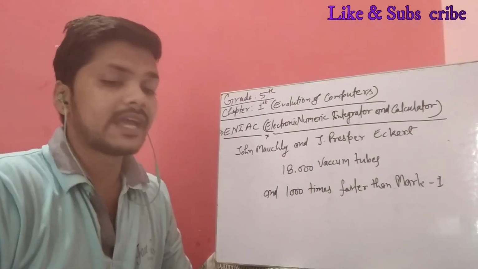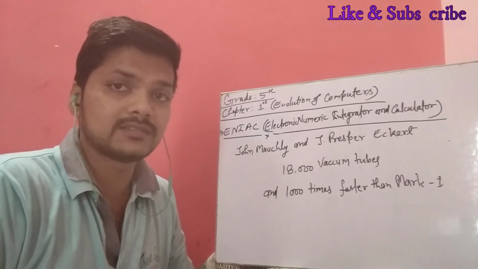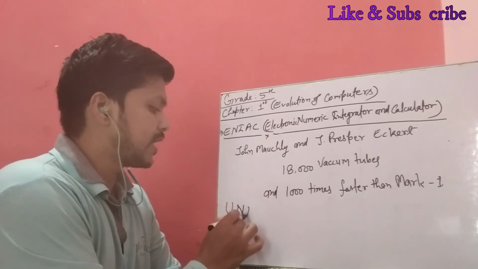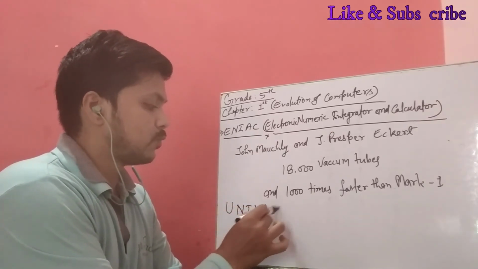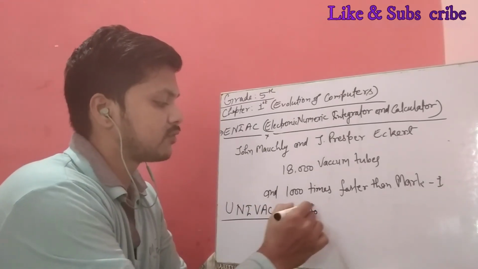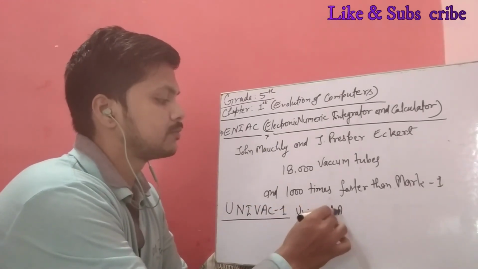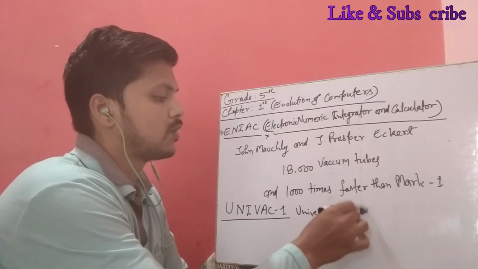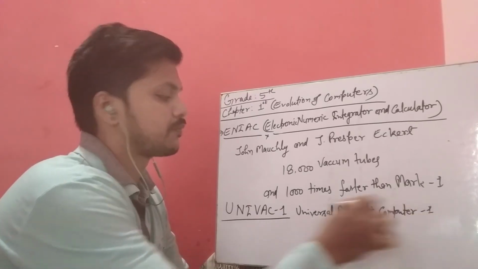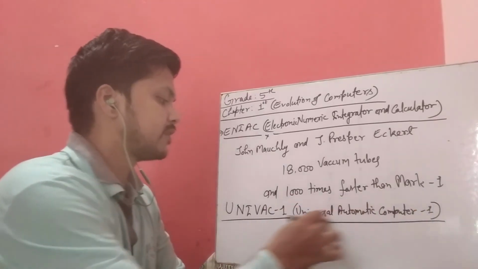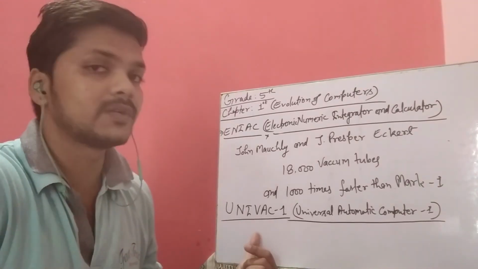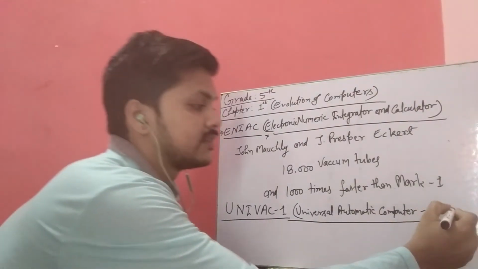After some time, these two scientists, John Mauchly and J. Presper Eckert, developed a new type of digital computer named UNIVAC 1, meaning Universal Automatic Computer 1. I'm writing here its full name, Universal Automatic Computer 1. This was the full name of this device, UNIVAC 1. This device was used for commercial purposes, and it was invented in